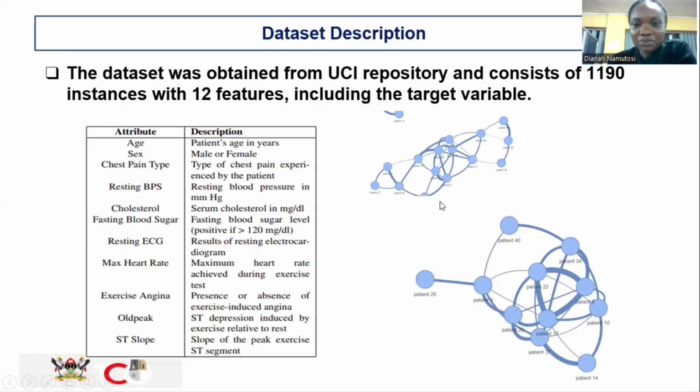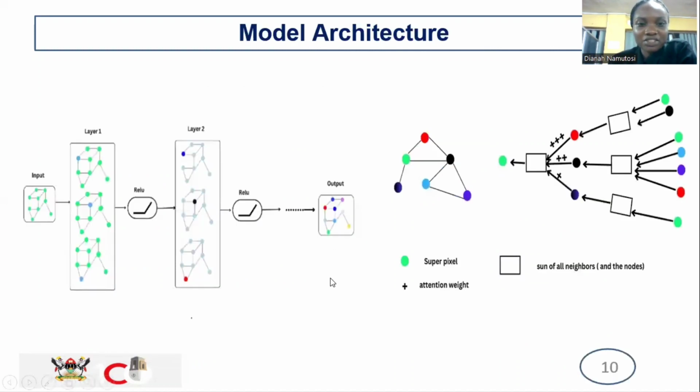This is the graph representation of our dataset of different patients and the relationships between them. So for the GNNs, the input is a graph, which I've shown you. This data is passed through different neural layers, and we use a ReLU activation function. And through the different layers, it gives an output.